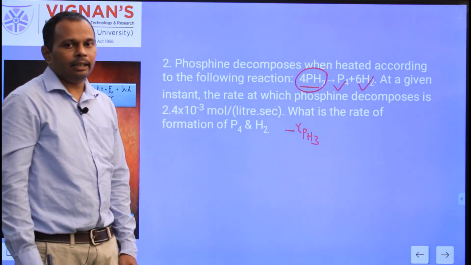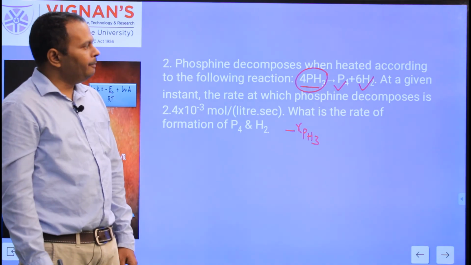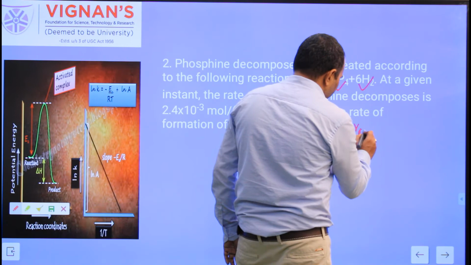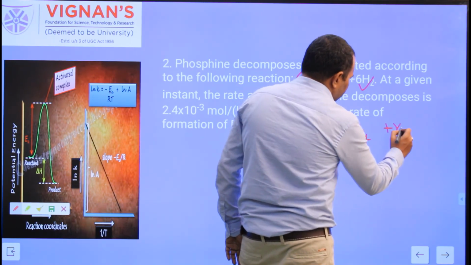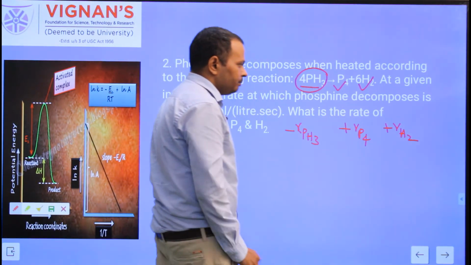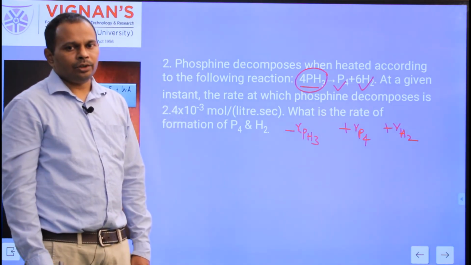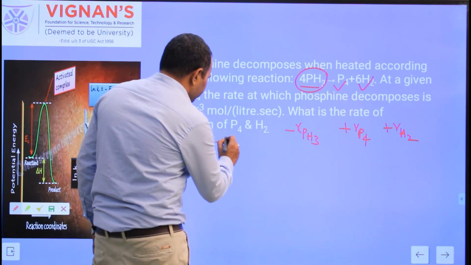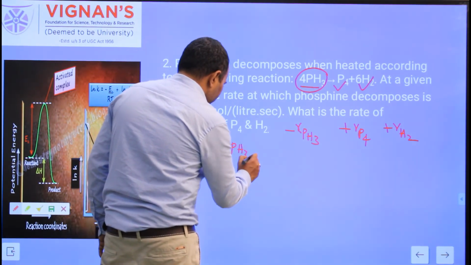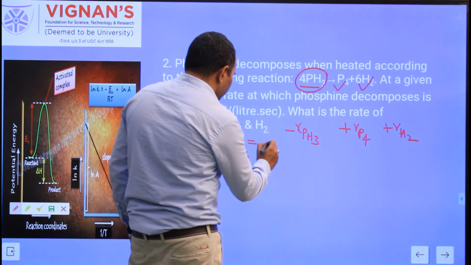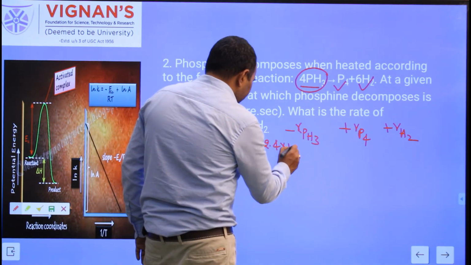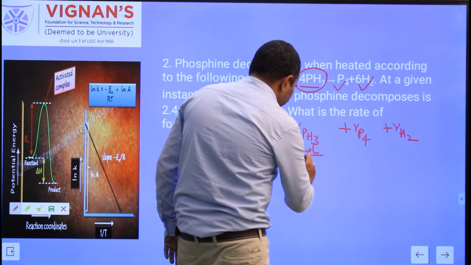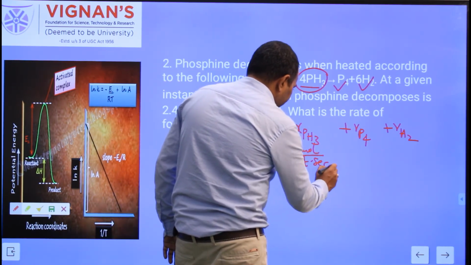Since this is the reactant, rate is negative, and P4 and H2 are the products, so rate is positive: plus R_P4 and plus R_H2. So the rate of disappearance of the phosphine, minus R_PH3, is equal to 2.4 × 10^-3 mole per liter per second.